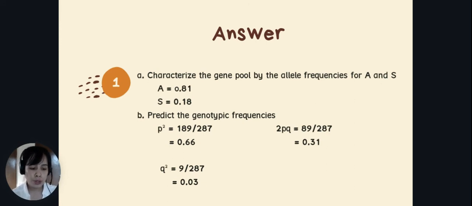Now, let's go to q squared. You need to divide 9 by 287, and that would be 0.03. And 2pq, since there are 89 individuals, you need to divide it by 287. You have now 0.31. Now, you have all this data. Now, we can solve for the allele frequency.